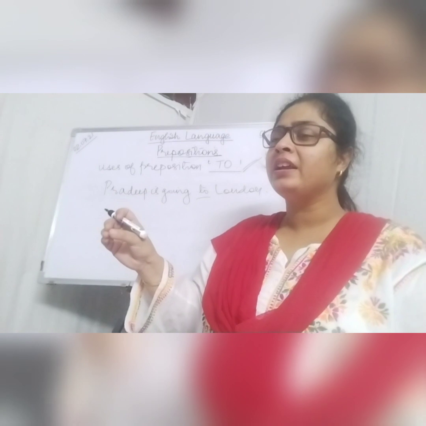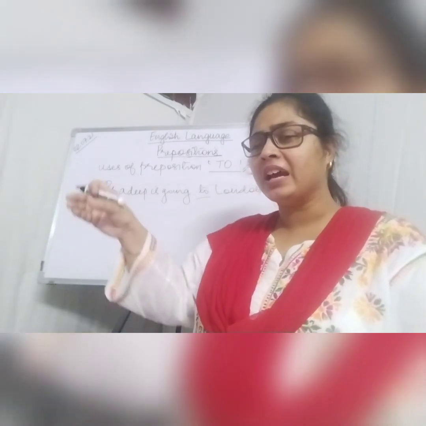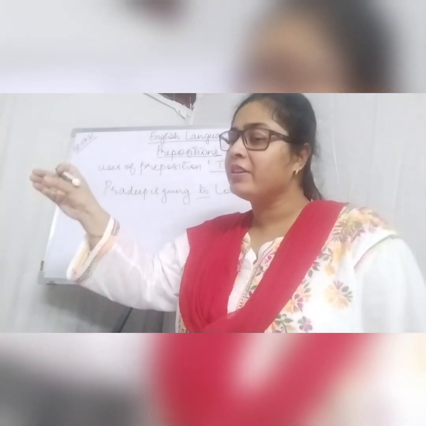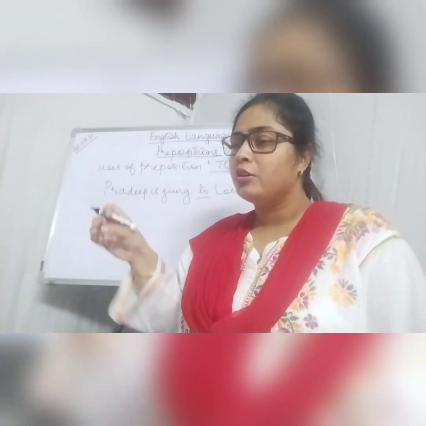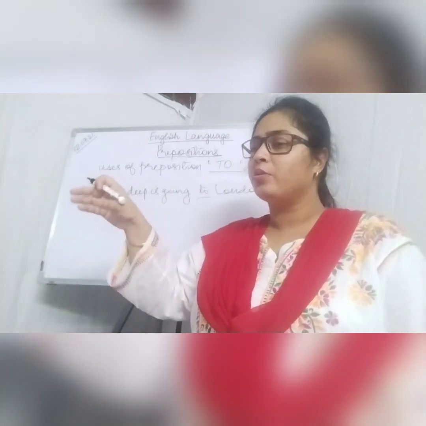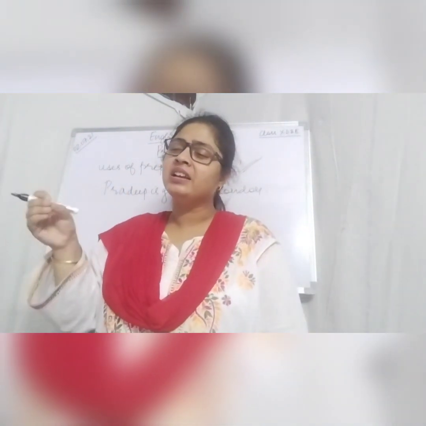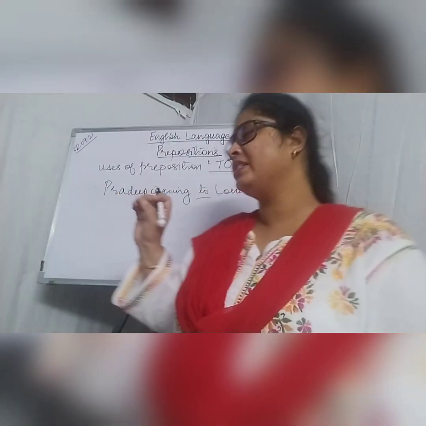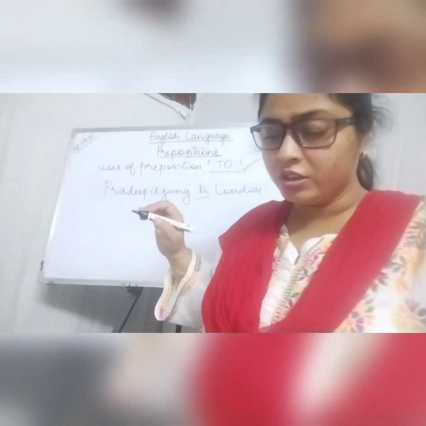So infinitive and action verb: the preposition to is often placed before an action verb. Play is an action verb. To is used before play. So it is used as an infinitive and is placed before an action verb. This is also one of the usages of preposition to.